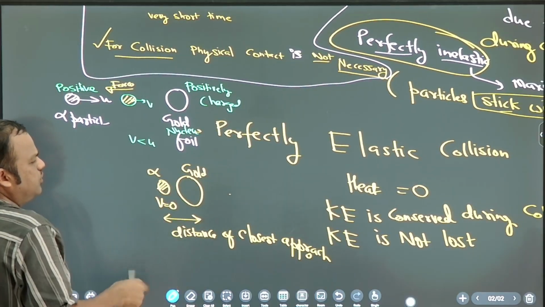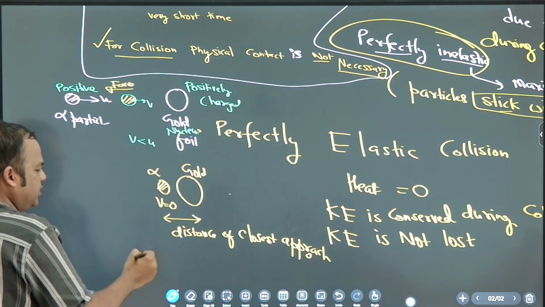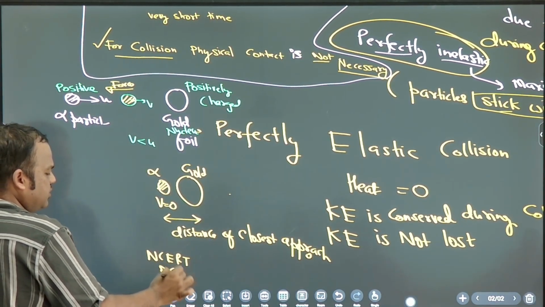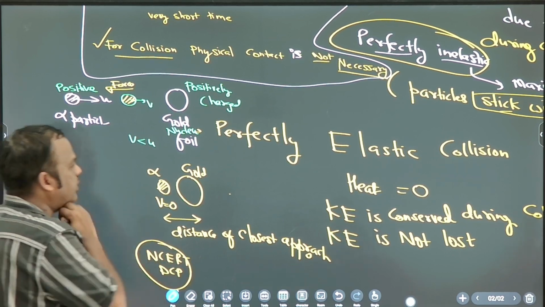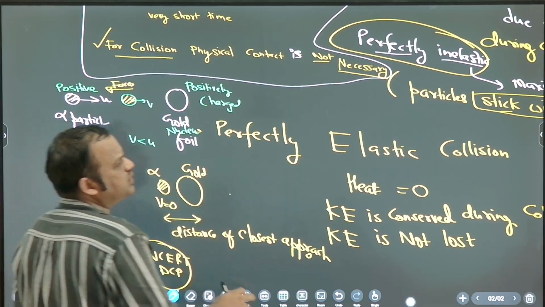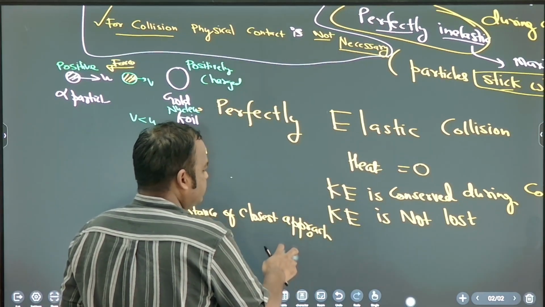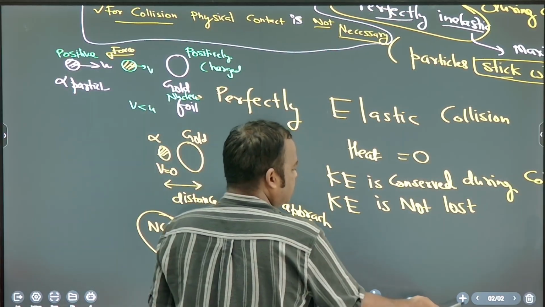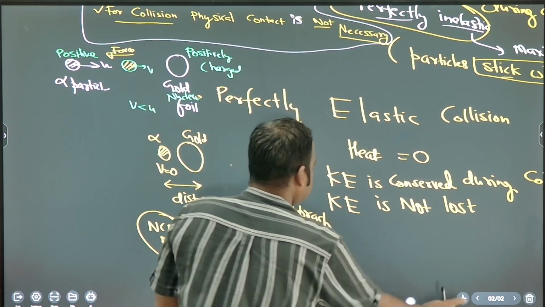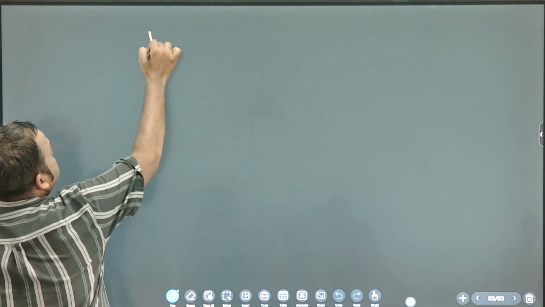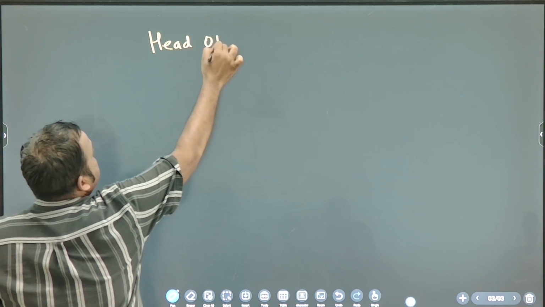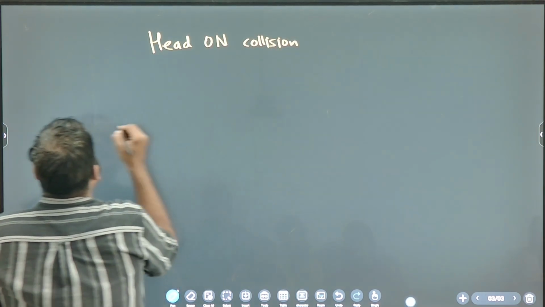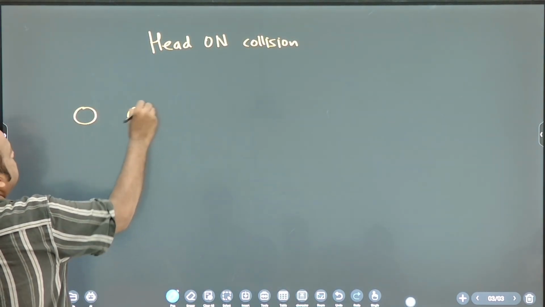These are given in books also. If you study NCERT books, DC Pandey also, it will be there. Okay, fine. So these are some theory points. Now, one topic you write down: head-on collision. So draw these diagrams.